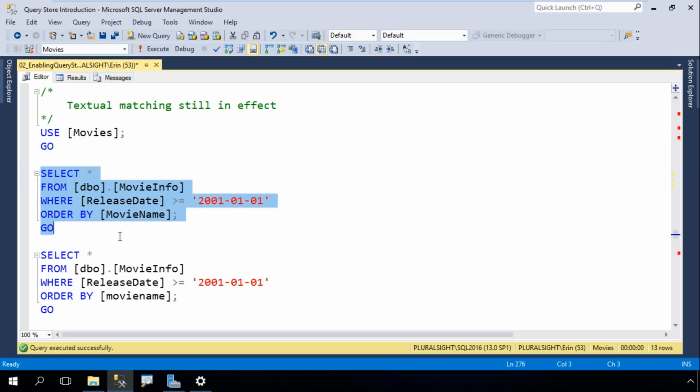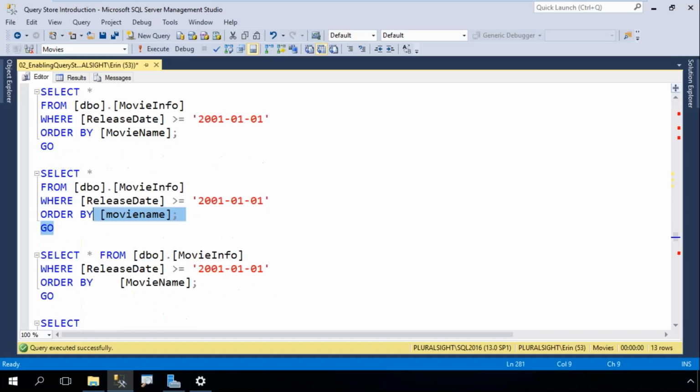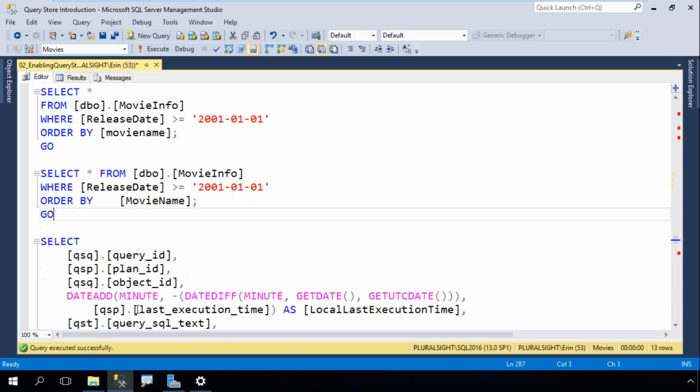So I have this first query, which is give me the information from movie info based on a release date. And I have a second query which looks exactly the same, other than instead of movie name being proper cased, it's all lowercase. And then I have a third query, which again looks exactly the same, but rather than a carriage return, select star from is all on one line, and I've got some spaces down here.